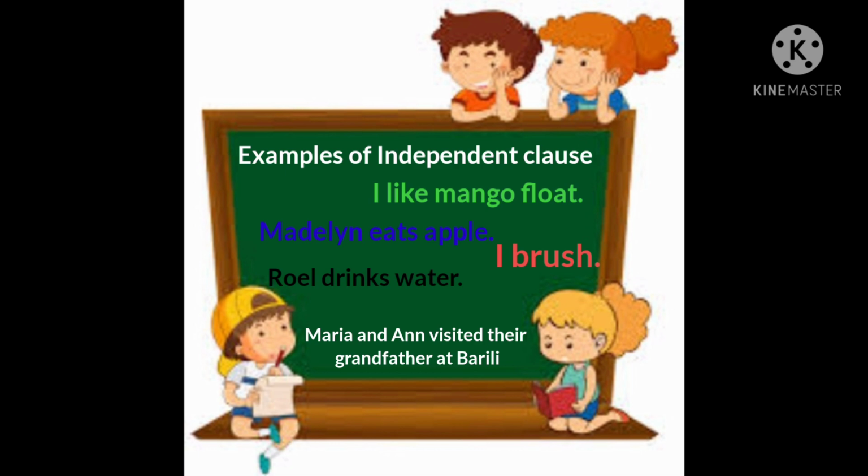So, brush, drinks, and visited are the actions that happened, which are the verbs. Water and their grandfather are the objects, meaning the ones who receive the action. The words at Bareilly are the prepositional phrase since they modify a word in the sentence.